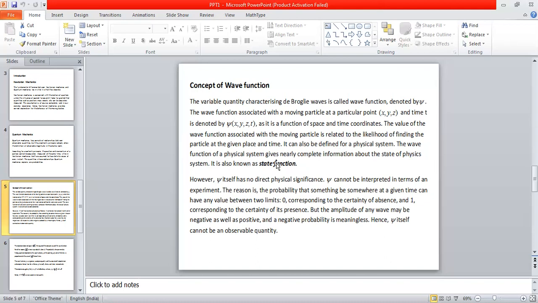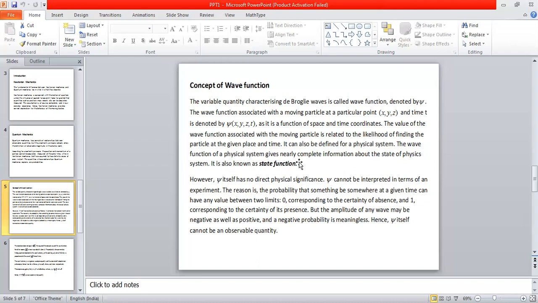So this wave function of a physical system gives nearly complete information about the state of the physical system. One of the important things associated with the wave function of a particular physical system is that the maximum information that is actually possible for a given particular system can be completely taken out from this wave function psi of that particular physical system.